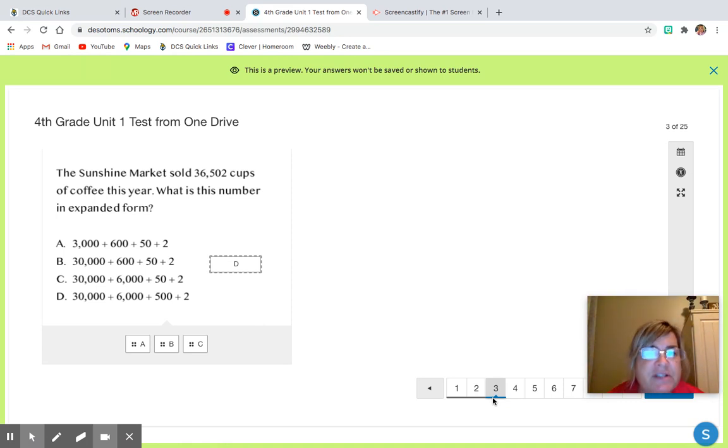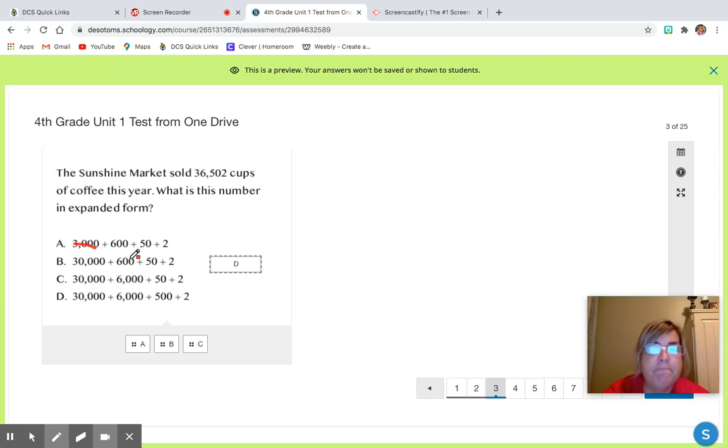The Sunshine Market sold 36,502 cups of coffee this year. What is the number in expanded form? Expanded form is that long way, the sum of its values. All right, so this would be 30,000 plus 6,000 plus 500 plus 2. All right, so let's look at our answer choices. What's wrong with this one? That says the 3 is in the thousands place, and we know that it's not. It's in the 10,000s place.